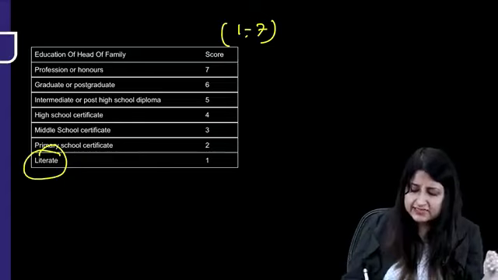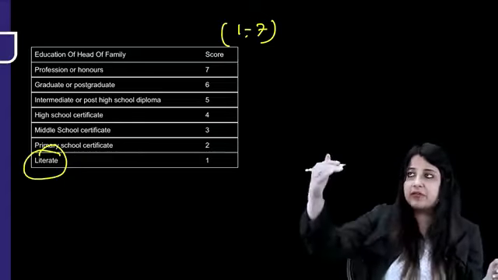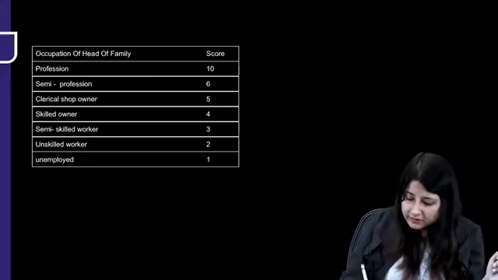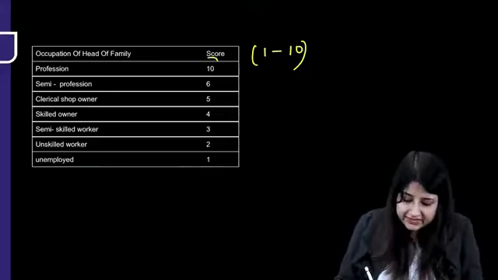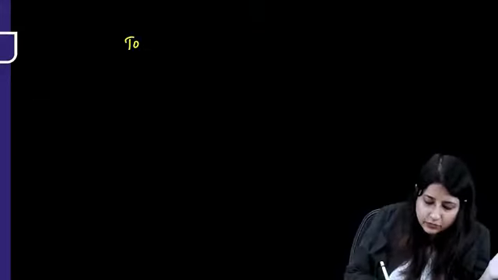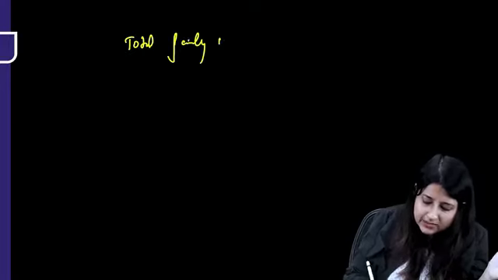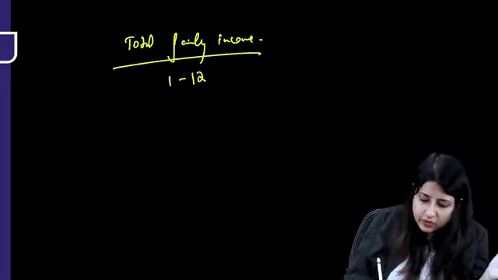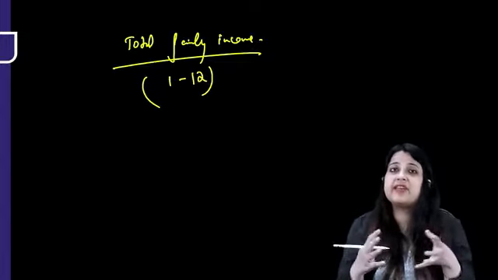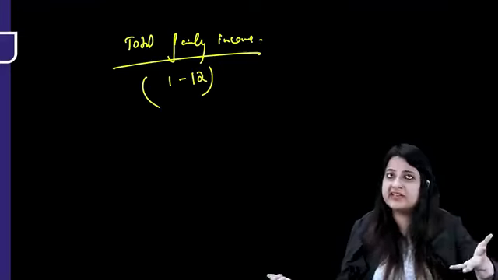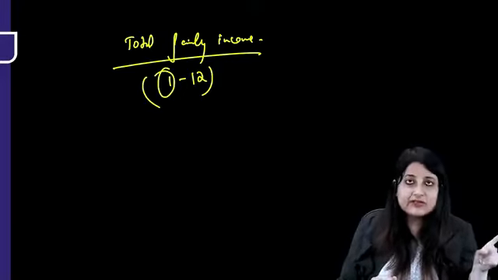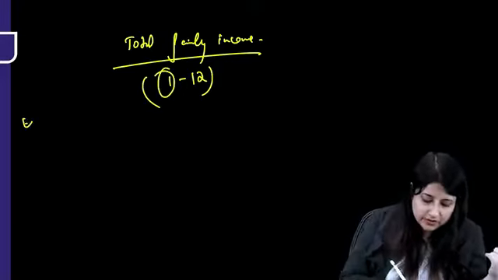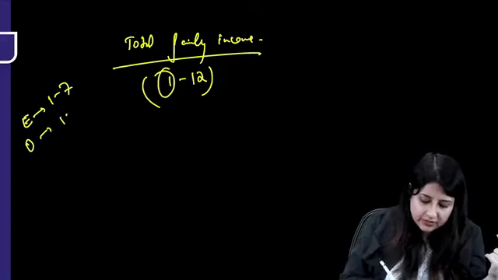You don't need to memorize this, but at least you need to know in education how much is the scoring, from 1 to 7. In occupation, how much is the scoring, from 1 to 10. Don't go like 1, 2, 3, 4, 5, 6, 7, 8, 9, 10. No. After 6, straight away it is 10. Okay, and when you will see total family income, now I've not put a slab over here because it is from 1 to 12 and it keeps on modifying every year based on the different income slabs. Okay, but the minimum scoring in total family income is 1 and maximum is 12. So education is 1 to 7, occupation is 1 to 10 and family income is 1 to 12.